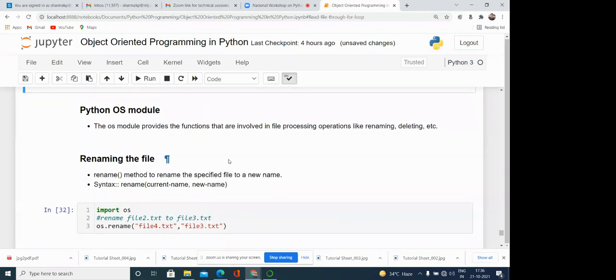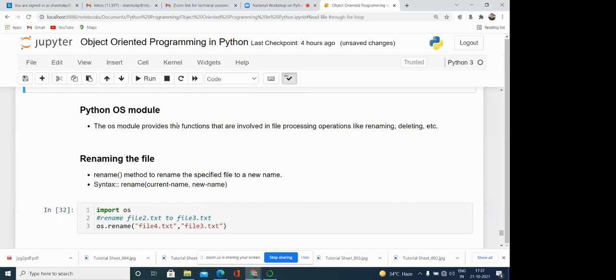Now, one important module is there that is called the Python OS module. Sometimes we require to change the name of the file, or manipulate the name, or change the path, or even the directory name. That we can do by using the OS module. The Python OS module provides that facility. In case of Python, you have studied there are so many modules. If we want to use some module, we need to import it. So the OS module contains these kinds of functions.